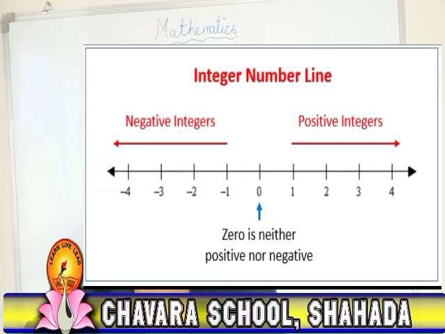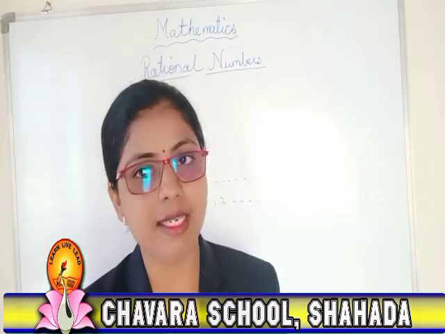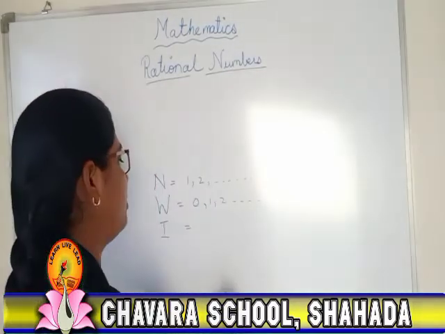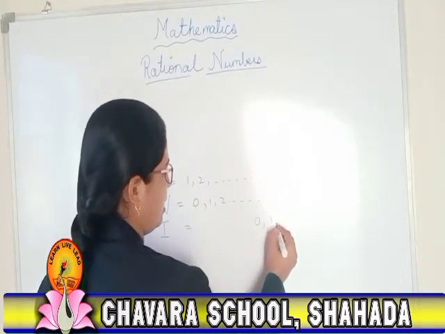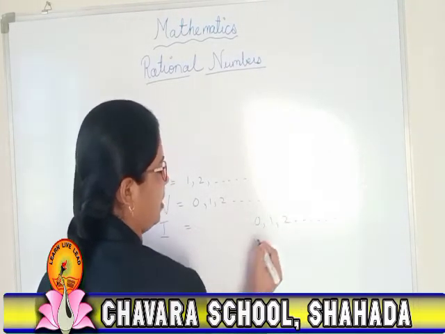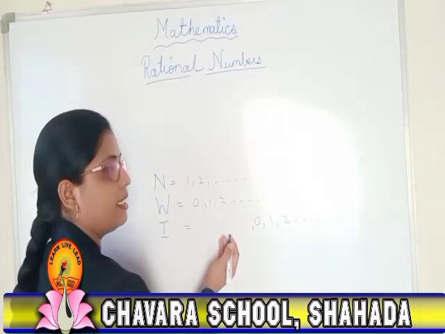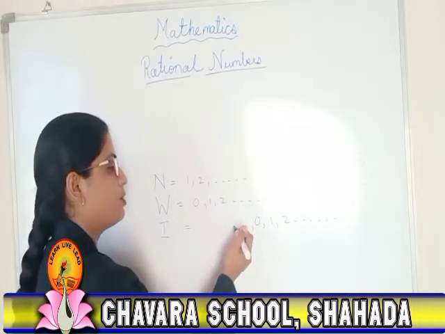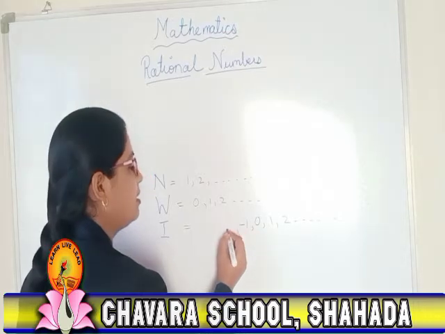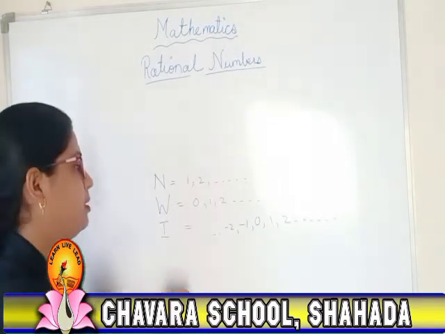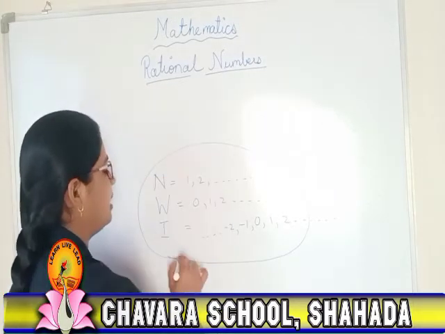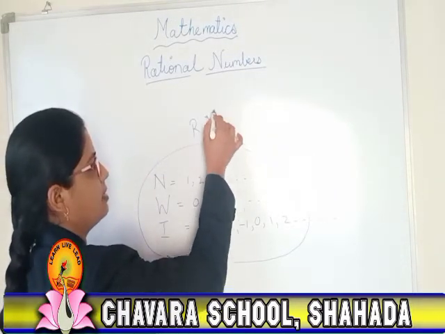This number line shows that whole numbers together with the negative natural numbers are known as integers. So just have a look at this. It will include 0, 1, 2 and so on. In the same way from here, negative natural numbers, so they are -1, -2 and so on. All these numbers are included in the rational numbers.